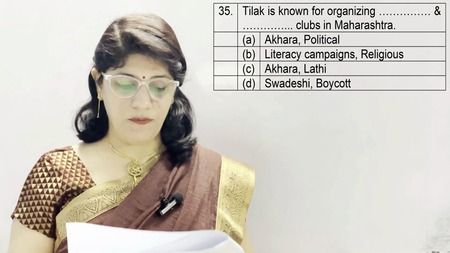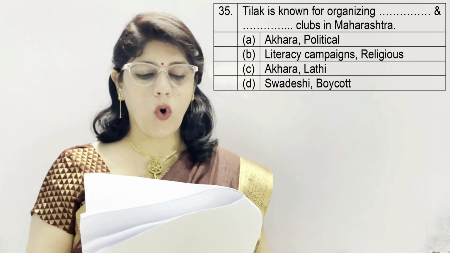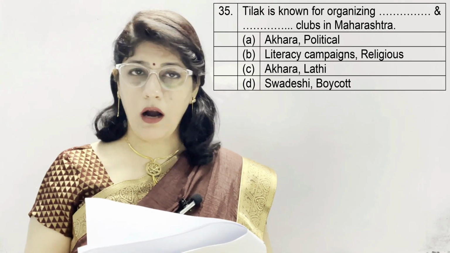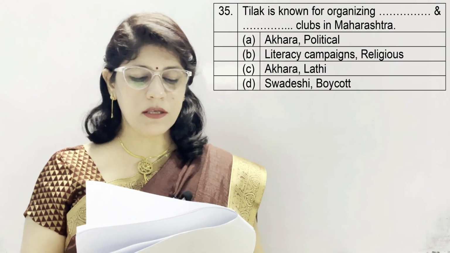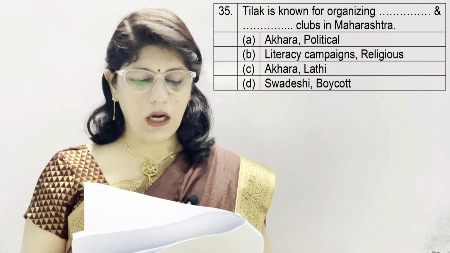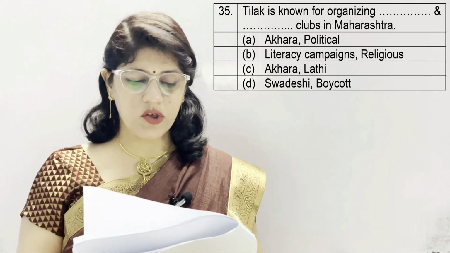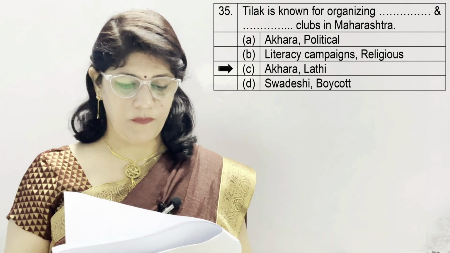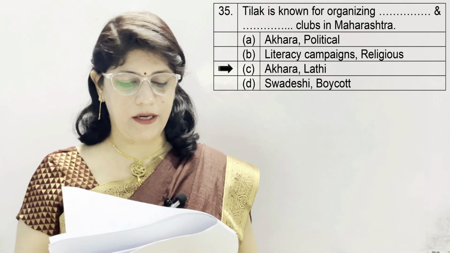Question number 35. Tilak is known for organizing dash and dash clubs in Maharashtra. A. Akhada and political. B. Literacy campaigns and religious. C. Akhada and Lathi. D. Swadeshi and boycott. And the correct option is Akhada and Lathi clubs. Organize these things in Maharashtra.